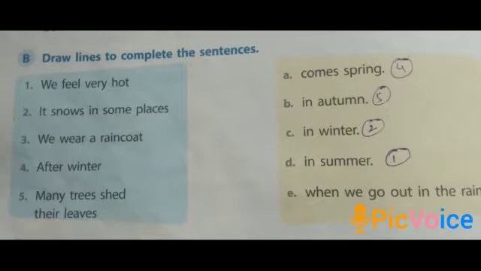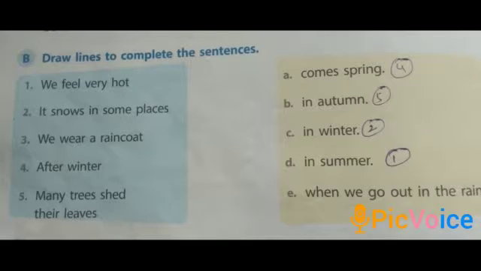B. Draw lines to complete the sentences. First one, we feel very hot. In which season we feel very hot, children? We feel very hot in summer. Second, it snows in some places. In which season? In winter season, it snows in some places. Third one, we wear a raincoat when we go out in the rain.